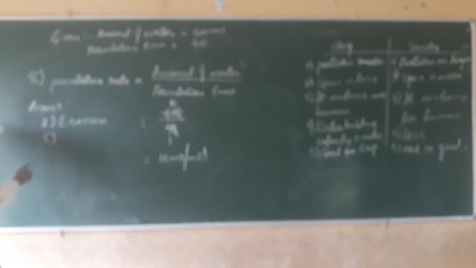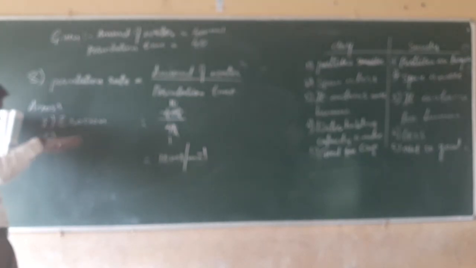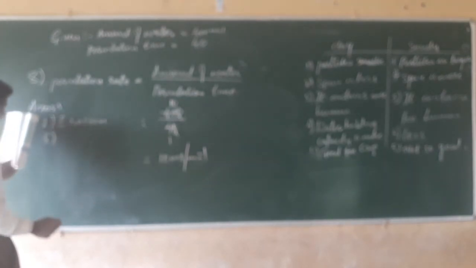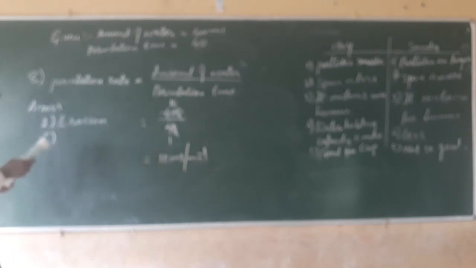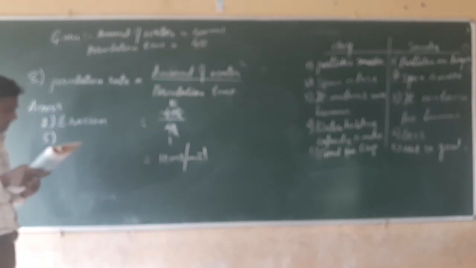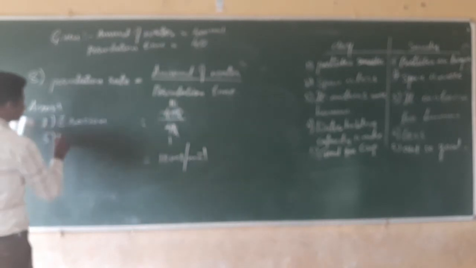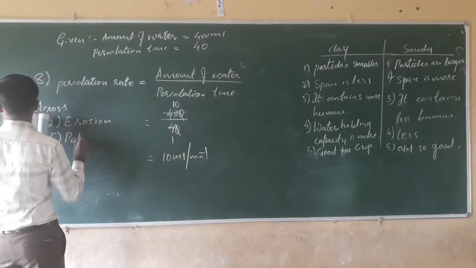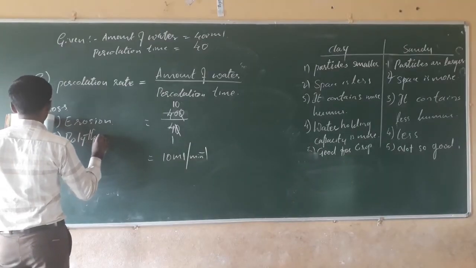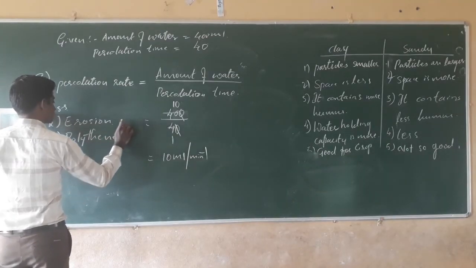Plantation prevents the erosion. How to prevent erosion? By plantation. The next, use should be banned to avoid the soil erosion. Polythene.